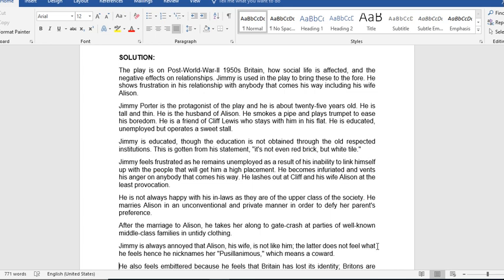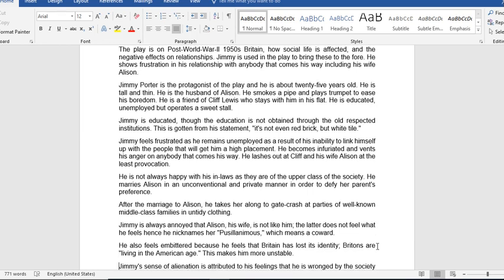Jimmy feels frustrated as he remains unemployed as a result of his inability to link himself up with the people that will get him a high placement. He becomes infuriated and vents his anger on anybody that comes his way. He lashes out at Cliff and his wife Alison at the least provocation. He's not always happy with his in-laws as they are of the upper class of the society.